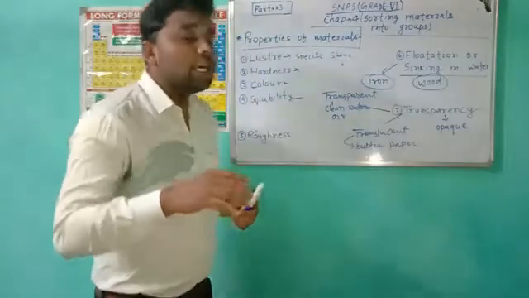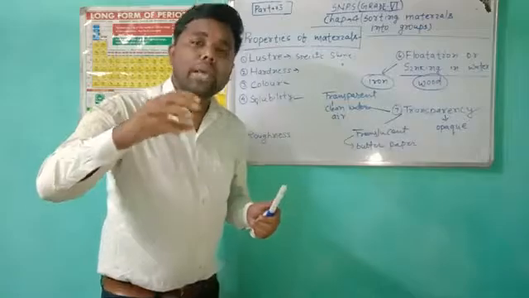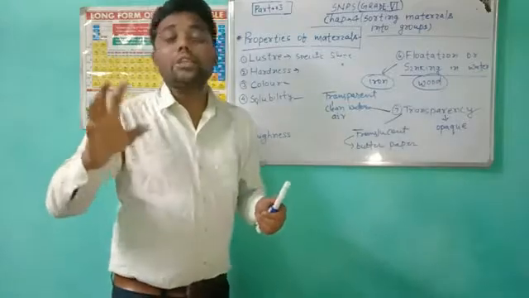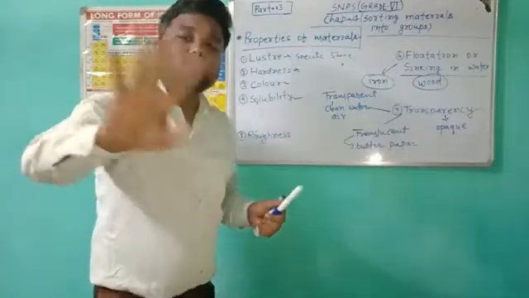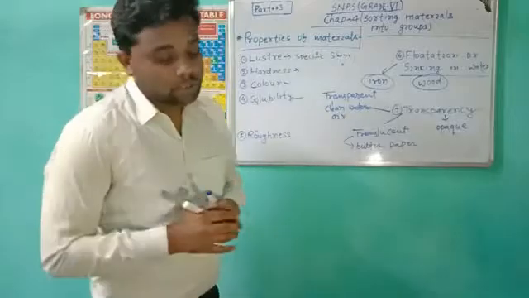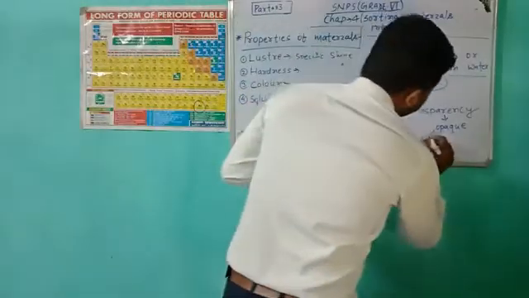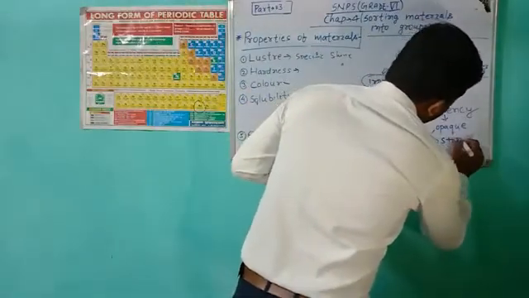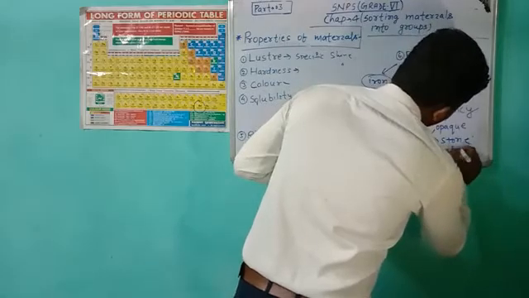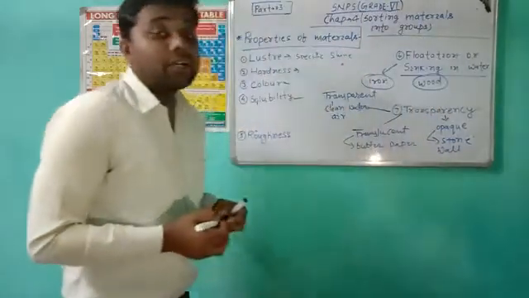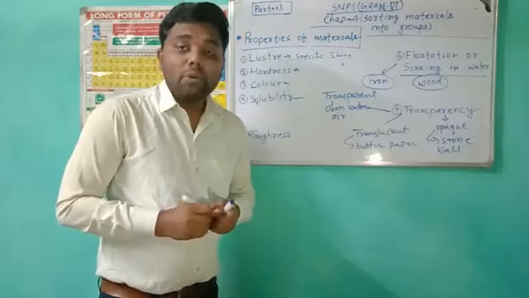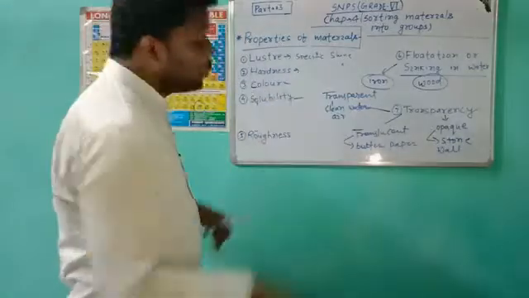So what about the opaque substance? The light cannot go through them. That is called opaque substance. We can't see through them. The stone and the wall are all opaque substances. I hope these are clear to you.